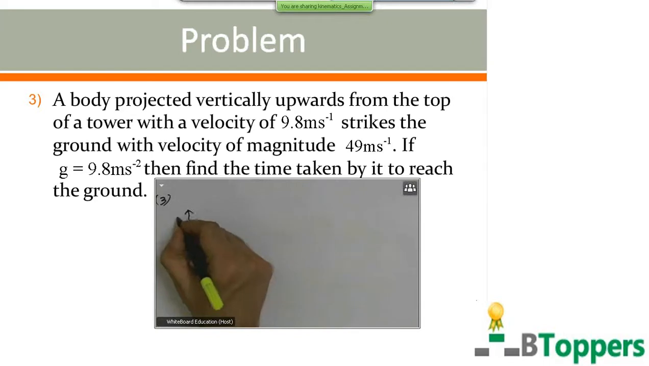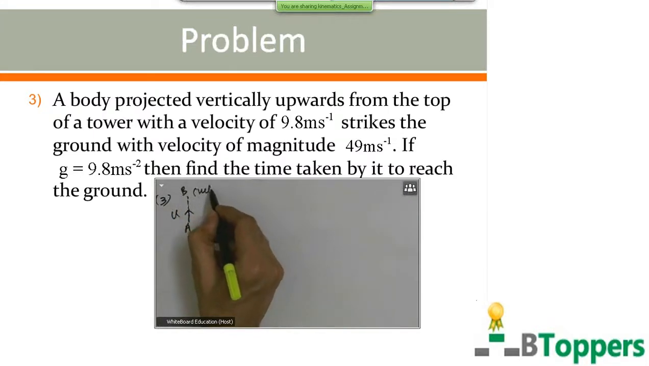So the initial velocity u is directed vertically upwards. Let A be the point of projection. Let B be the highest point at which the velocity becomes 0.